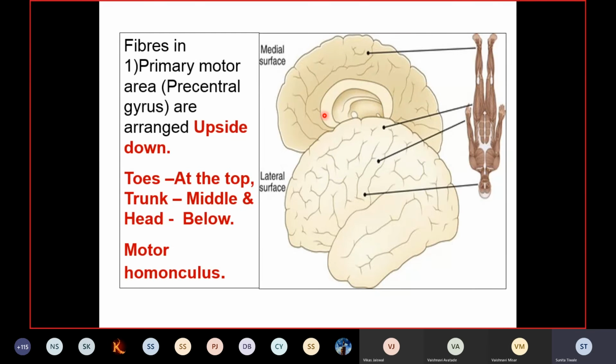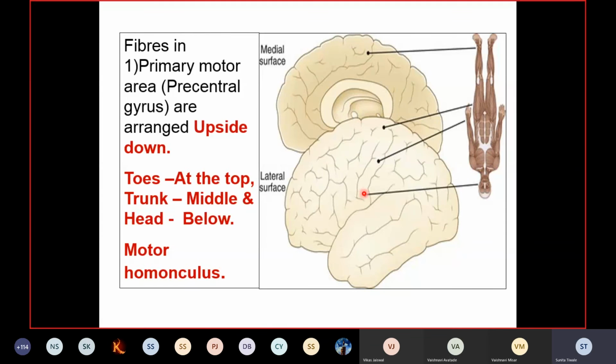So here you will see, on the superolateral surface of the cerebral cortex, the precentral gyrus. Here you can see how the body is represented in this gyrus, the primary motor cortex. The body is represented upside down. The head and neck region is represented in the lower part of the precentral gyrus.